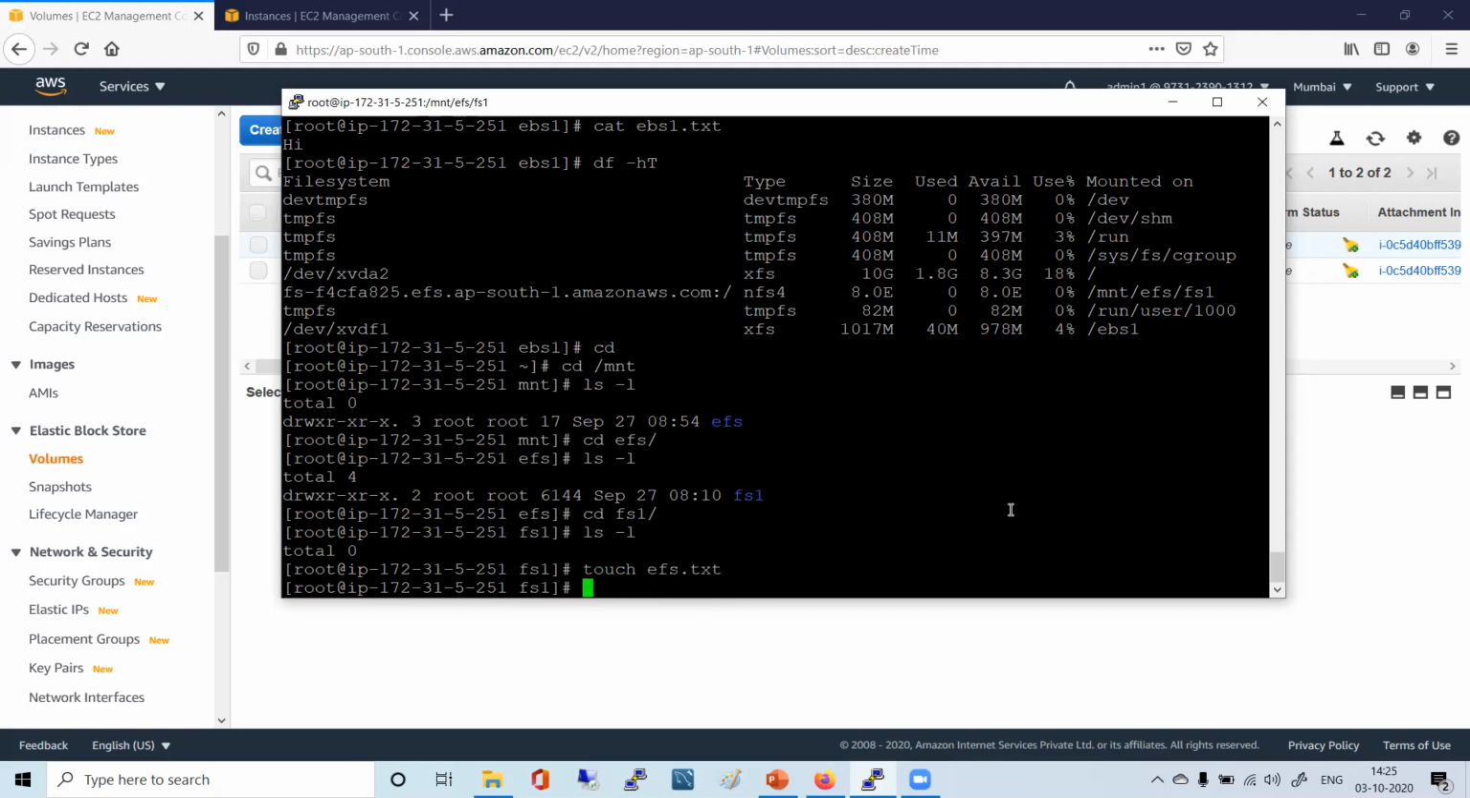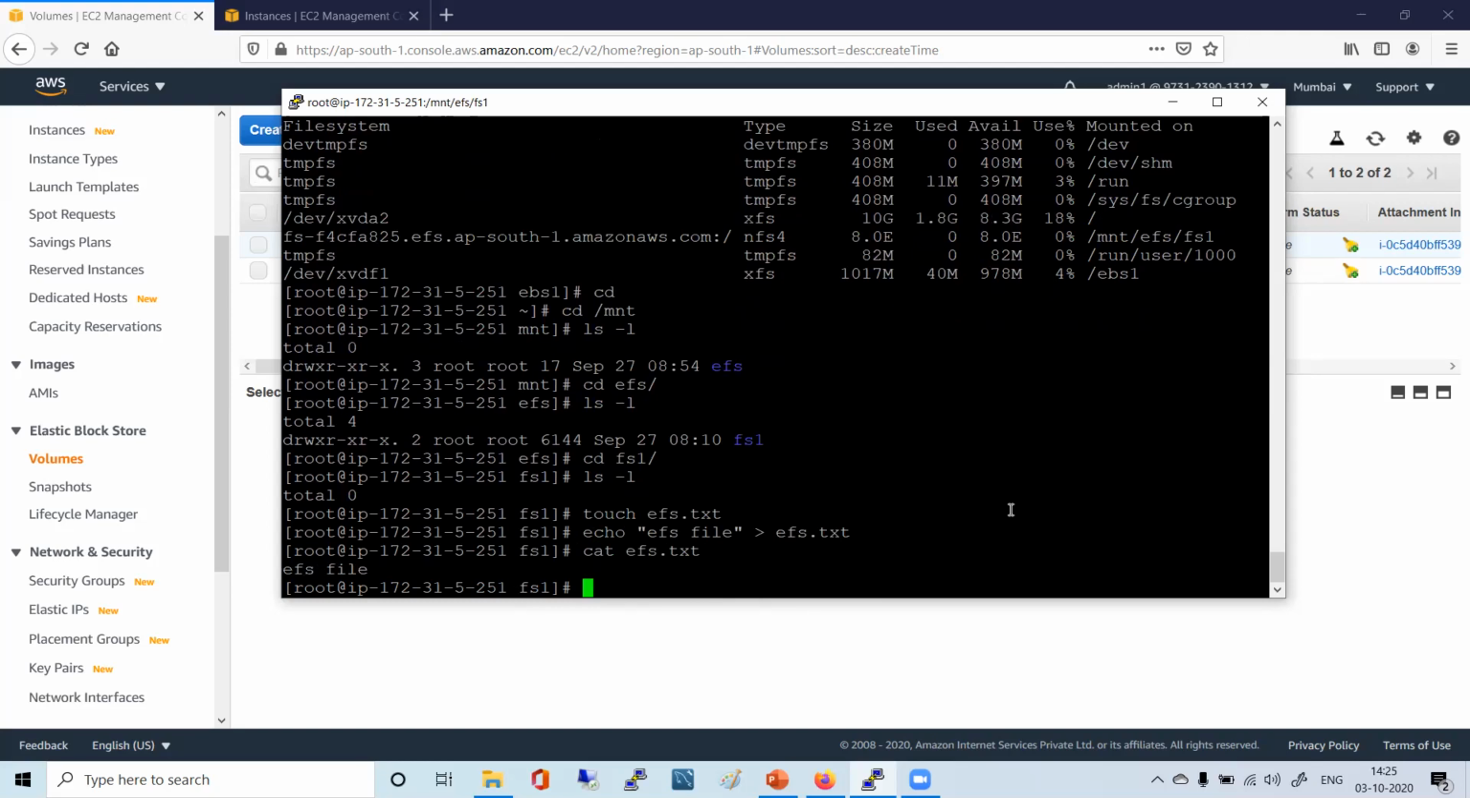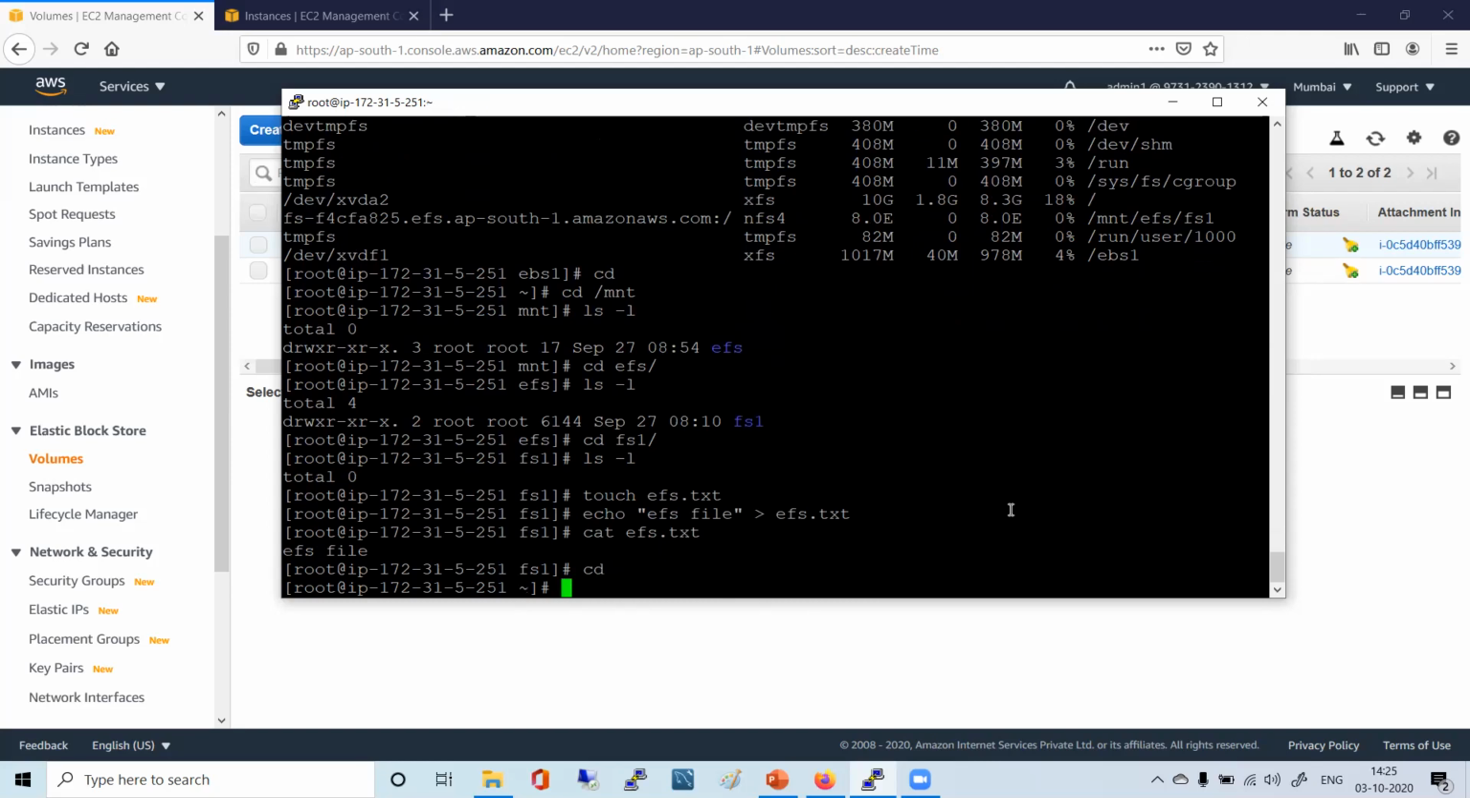So in efs.txt, you just echo "EFS file" and then redirect with greater than to efs.txt. And then you do a cat efs.txt, and we'll see the content, that this is a file, EFS file. Correct.